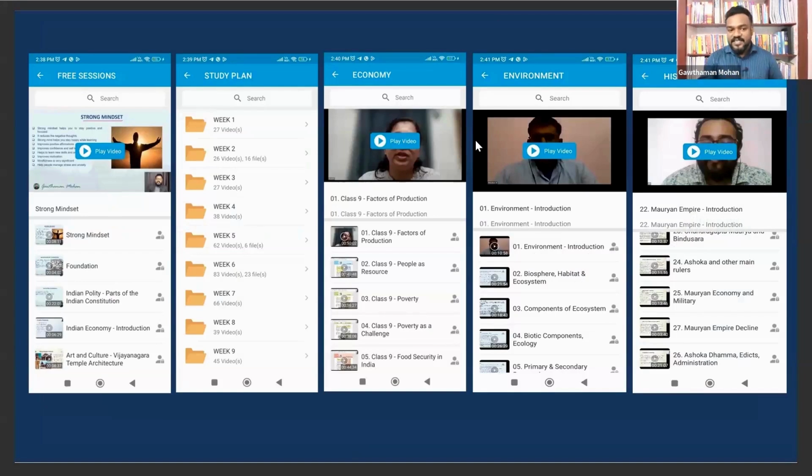We will be having free sessions, and exact study plans for you. Each study plan comes in weeks, and each week you will have study topics. Here in the economics part, you will be able to see how the contents are given. It is not a 1 hour or 2 hour lecture; it is very topic specific, so you can understand the topic really well.